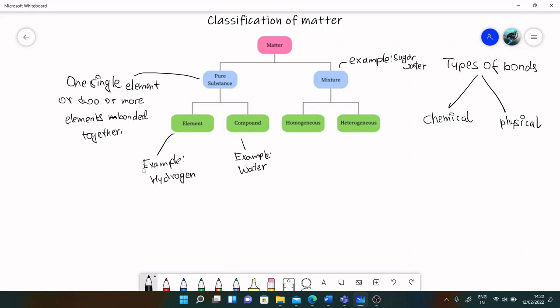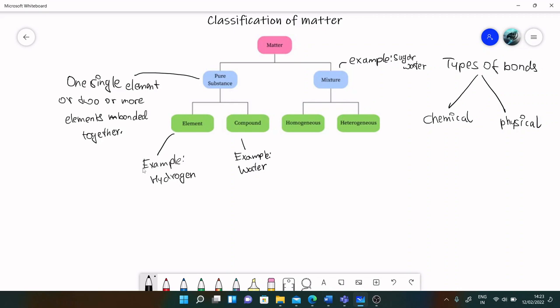A compound is basically two or more elements that are chemically bonded together, not physically. An element is when it's on its own, while a compound is when an element has been chemically bonded to another element.